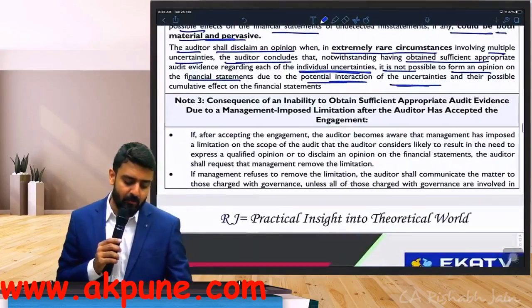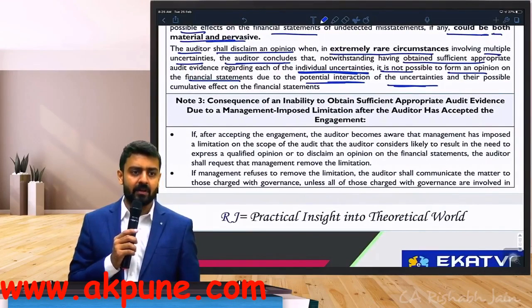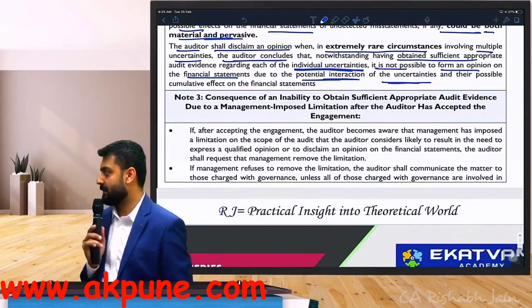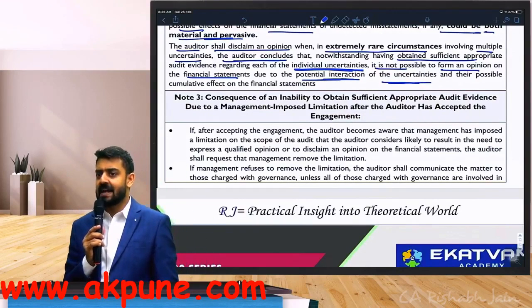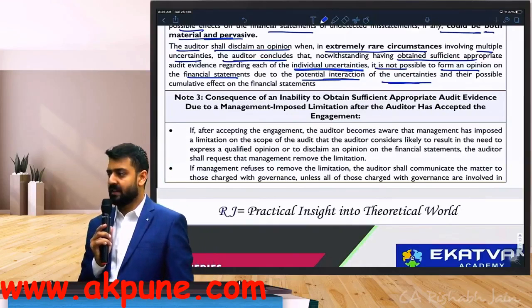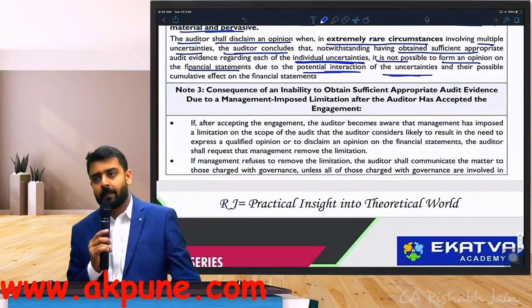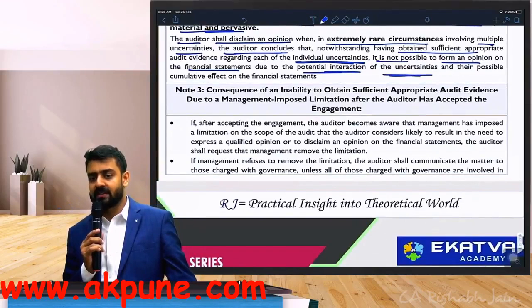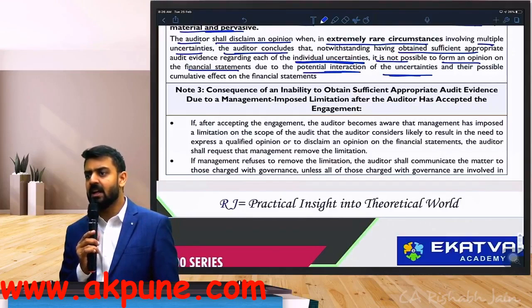Disclaimer of opinion can be given when the auditor concludes that, notwithstanding that sufficient and appropriate audit evidence is obtained regarding each individual uncertainty,